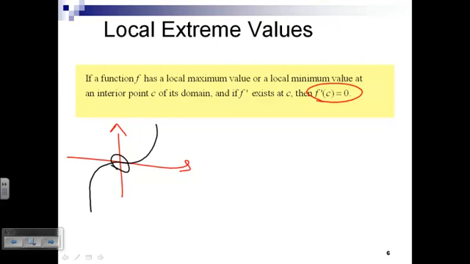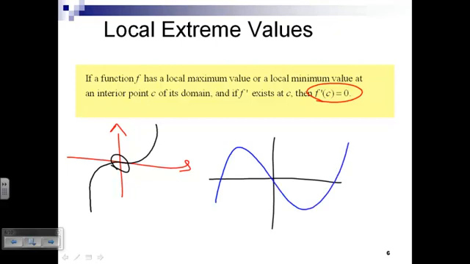Is that a local max? A local min? No. So this doesn't say if I have a 0, I have a local max or min. What it says is if I have a local max or min, and if that derivative exists, that derivative must be 0.